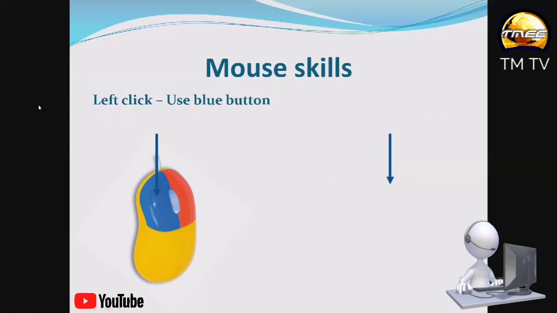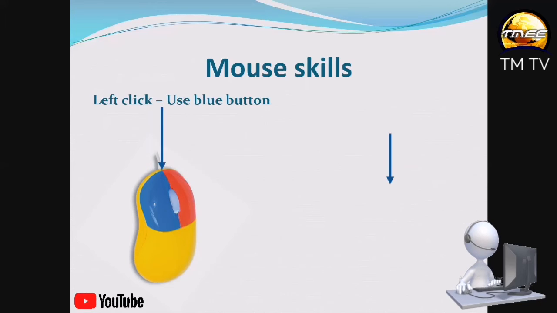So we are going to look at left click. When we do left click, you use the blue button. This is the blue button that we use for left click. You press and release the left mouse button only once. So the blue button, which is the left mouse button, is what we use for left clicking or clicking. Let's do it for the last time. You press and release the left mouse button. Down, up, like skip.